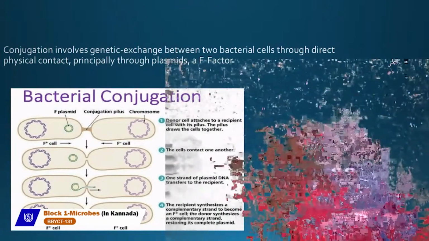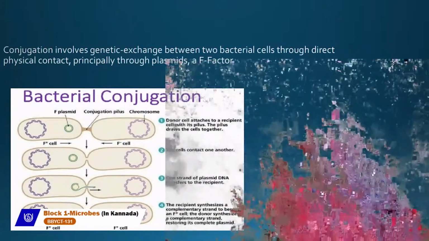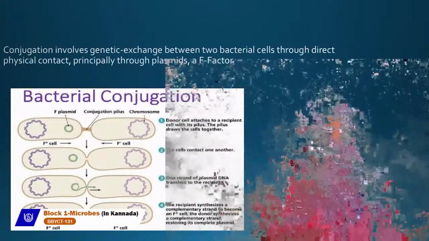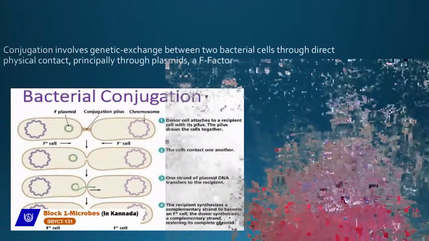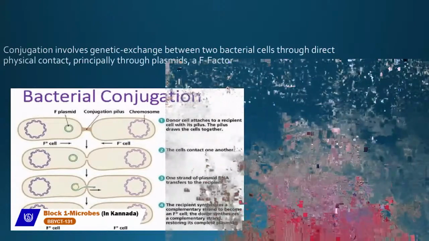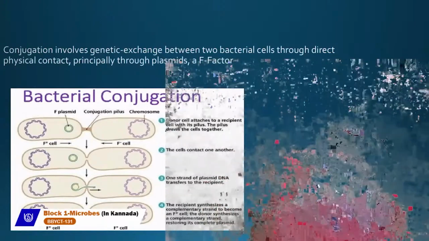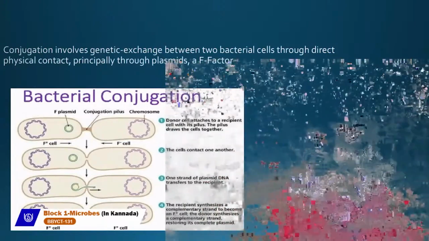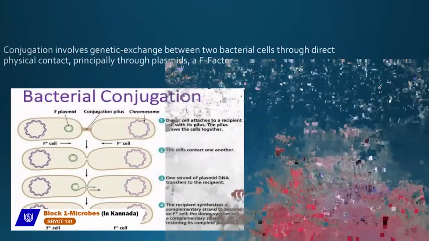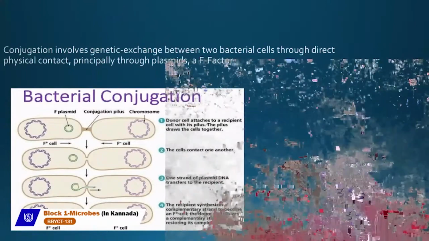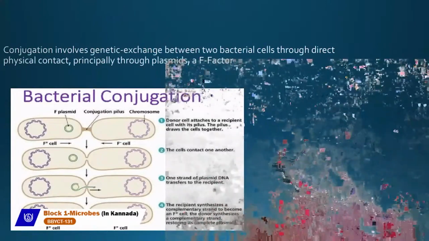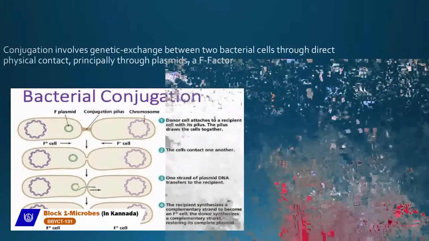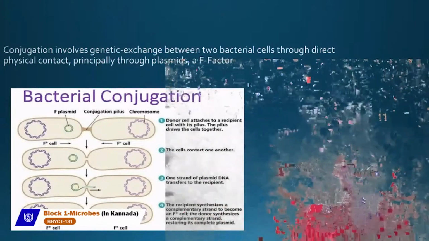The recipient cell is called the F minus cell. So the first step in this: the donor cell attaches to the recipient cell with its pilus. The pilus draws the cells together, pulls the cells together. So they come into physical contact here.